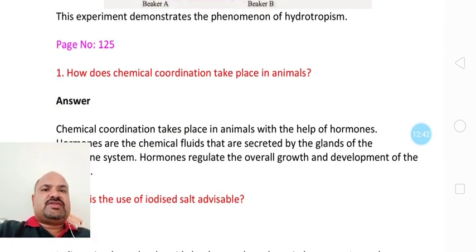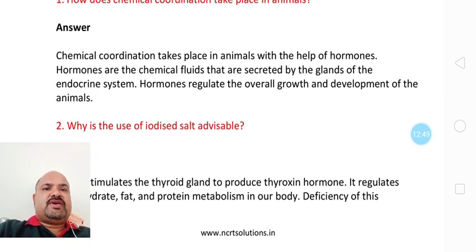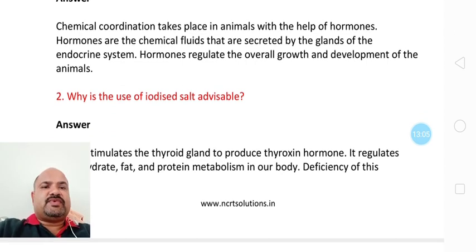Now the next question is: how does chemical coordination take place in animals? Chemical coordination takes place in animals with the help of hormones. Hormones are chemical fluids that are secreted by glands of the endocrine system. Hormones regulate the overall growth and development of the animal. This is the answer.